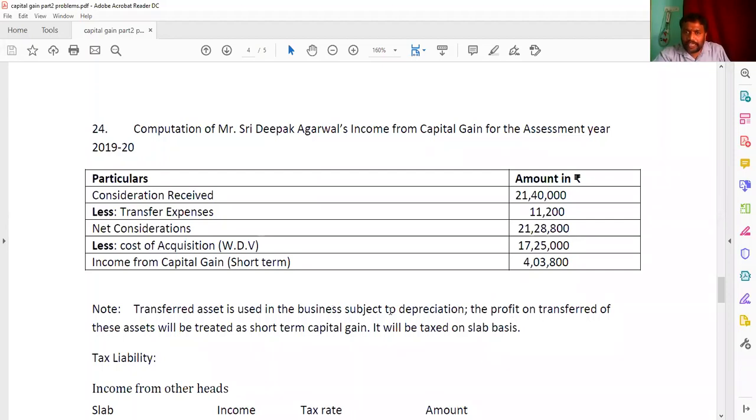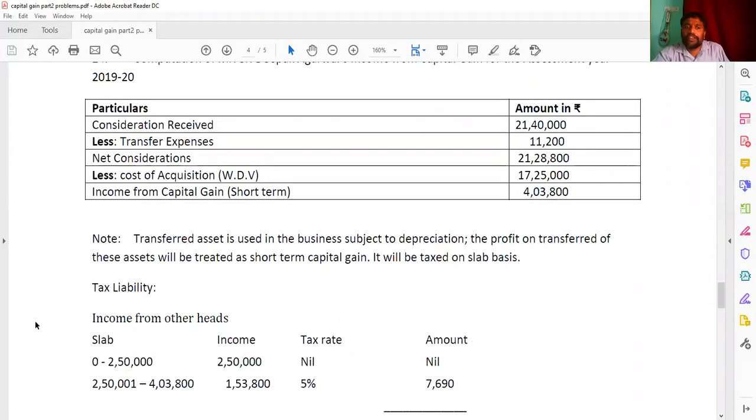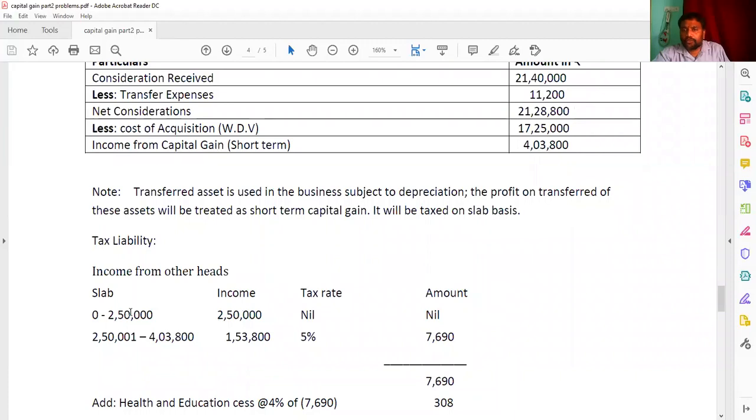So can we calculate the depreciation on this asset or not? Tell me. So here, what is machinery? Machinery is going to be used for a business purpose. On such assets we are going to calculate the depreciation. Whenever we get such assets, we are calling them short term assets, and that will be taxed on the slab basis. So see here, the slab he has given here up to 2,50,000. He has not mentioned the age, that's why we have to take the non-senior. Up to 2,50,000 nil. Therefore 2,50,001 to this 4,03,800, and that is the difference we're getting here 1,53,800.